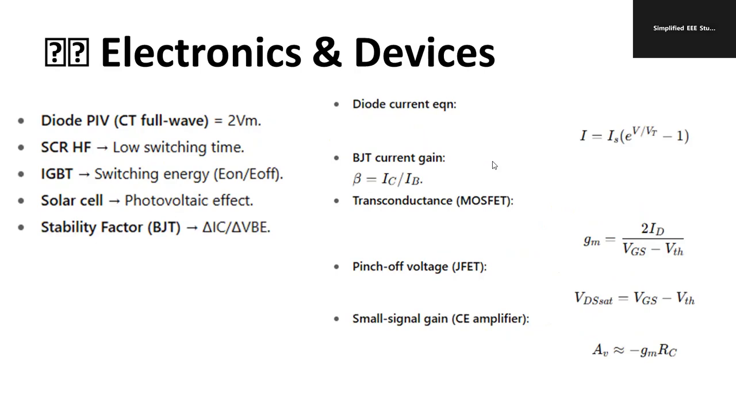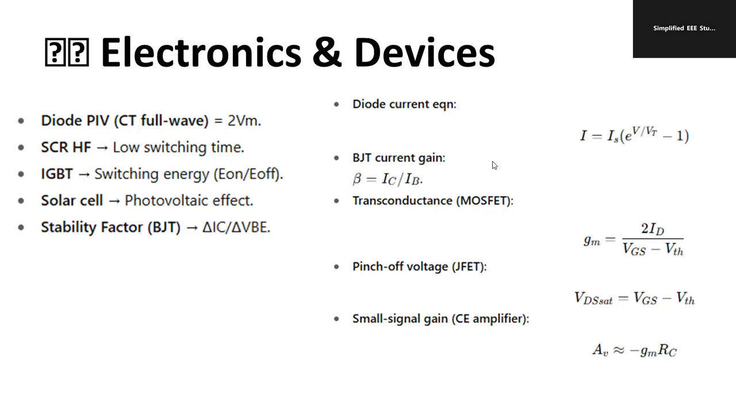Stability factor of a BJT is delta IC by delta VBE, the ratio of collector current to the voltage across base and emitter. So that you can rectify later. Diode current equation: I is equal to Is into e to the power V by Vt minus 1. That you please remember. BJT current gain beta is equal to Ic by Ib.